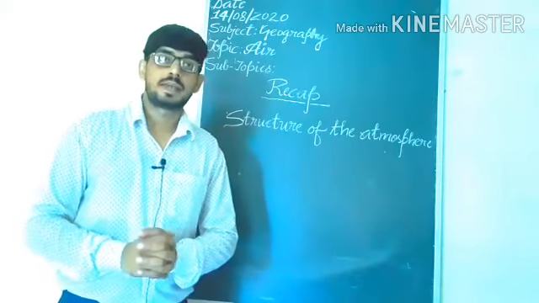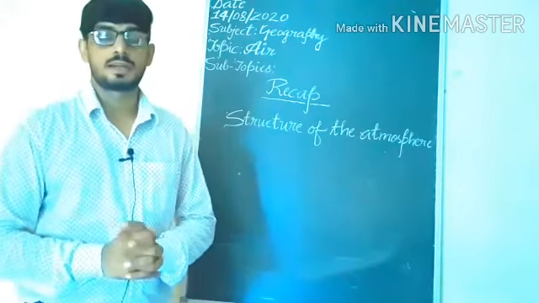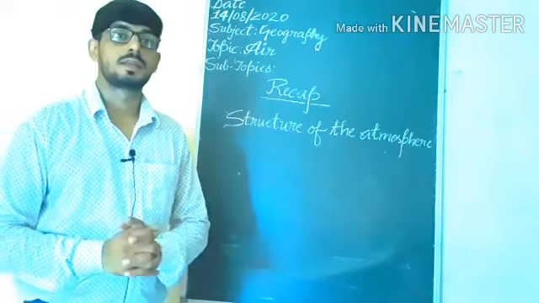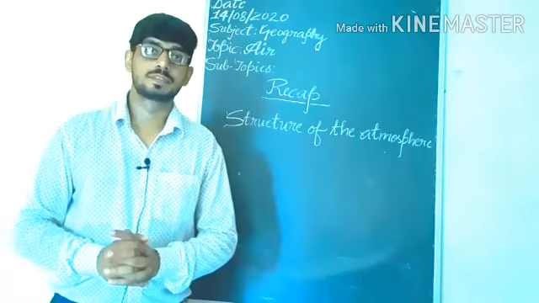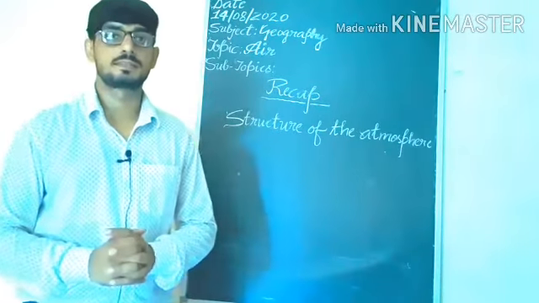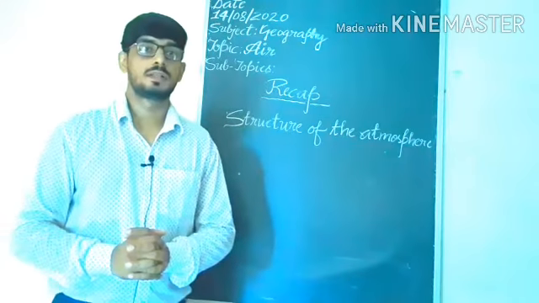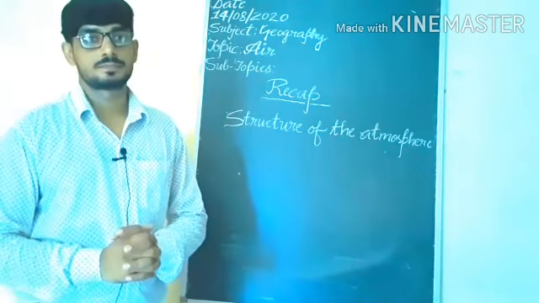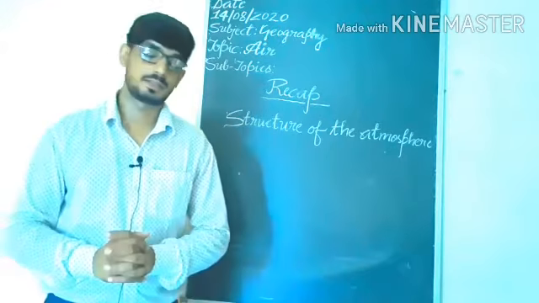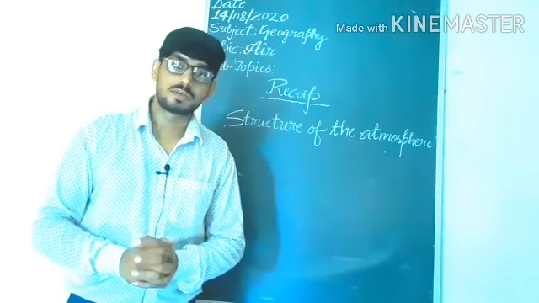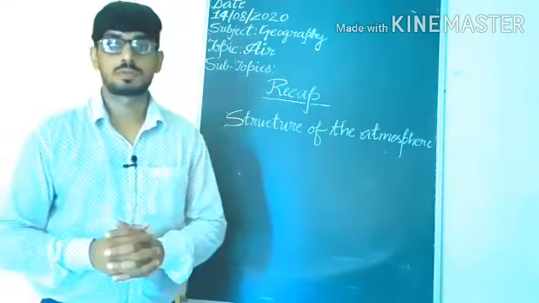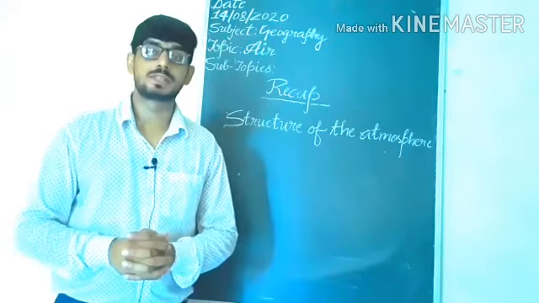And last one is exosphere, the uppermost layer of the atmosphere, and this layer has very light gases, very thin air, light gases like helium and hydrogen that float in the atmosphere. So afterward we are coming to the subtopics which we will study here.